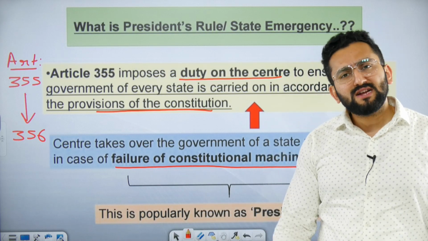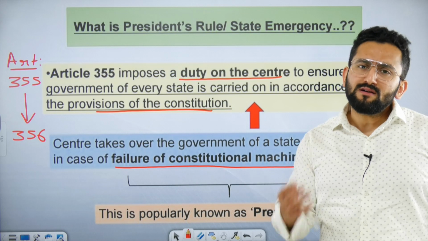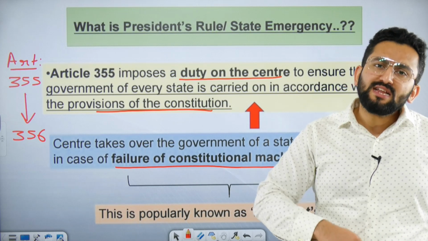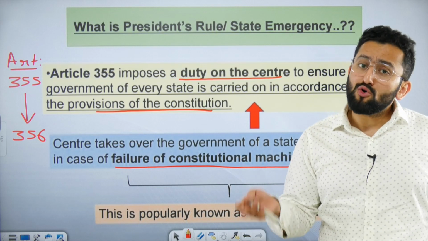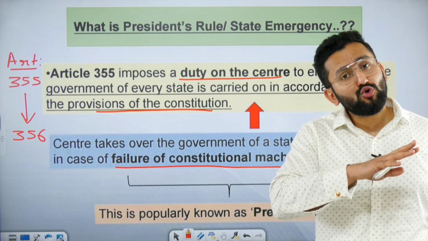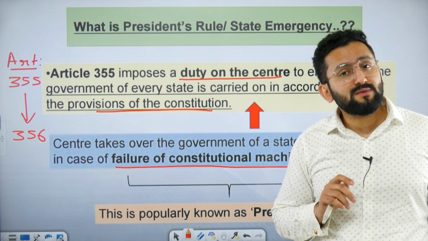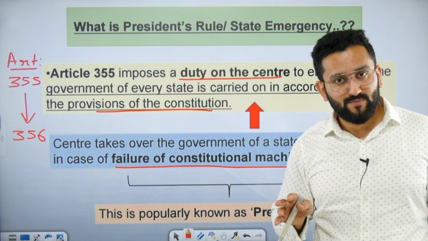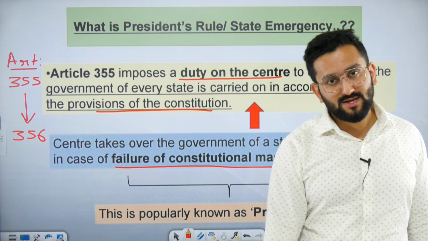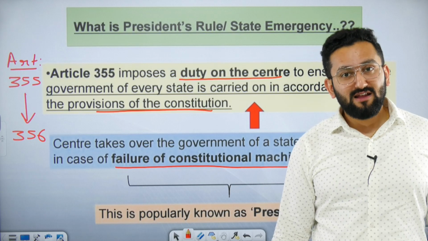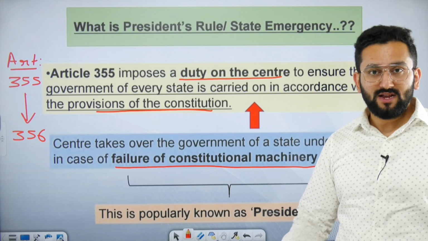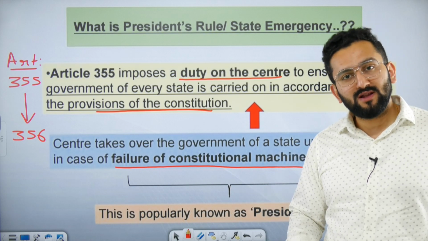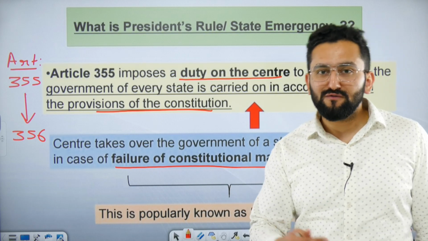Another question that comes to mind is whether the president depends only on the state governor, that only when the governor presents this report can Article 356 be used? No. This is just one route. If the president has adequate proof, evidence, and is satisfied that yes, it needs to be done, then it can be done, obviously on the advice of the Council of Ministers.